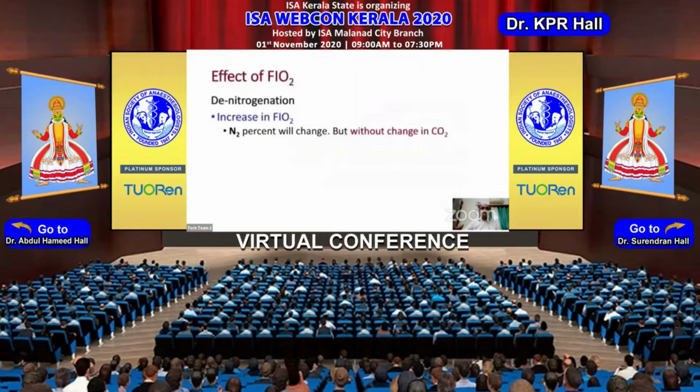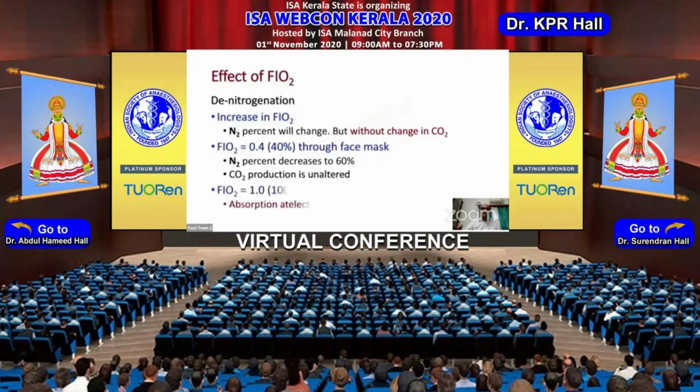So what does this FiO2 do? It basically does denitrogenation. That means there will be only a change in nitrogen percent if you increase the oxygen concentration without a change in carbon dioxide. So if you increase the FiO2 to 40%, the CO2 will remain the same, but the nitrogen percentage will drop from 80 to 60%.